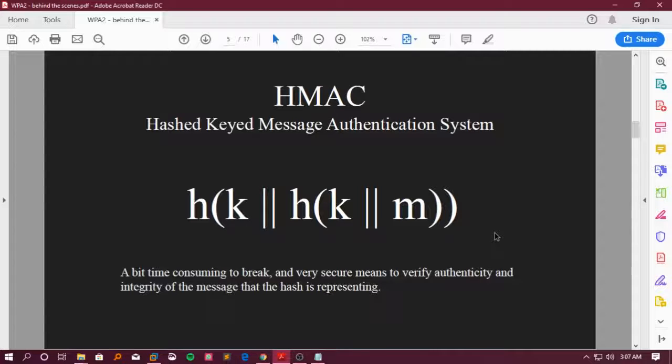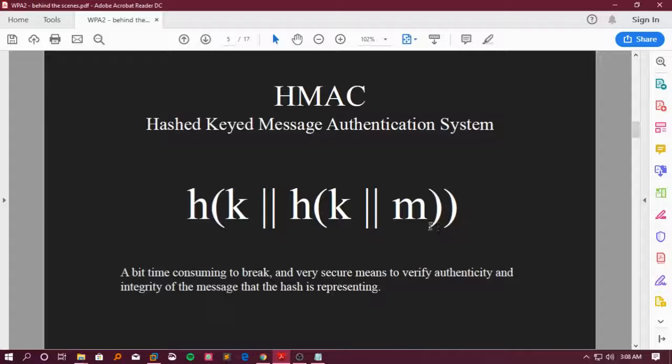So how does HMAC work? Let's see here. What Alice or Bob does in this HMAC operation is take the message and append it to the key. Then they hash the appended version of the key and message with maybe SHA-1. Again, the resulting hash is appended to the same key and the whole thing is hashed again, thus making HMAC very secure. So the hash that we get is very much abstracted from what the actual key or the actual message was.